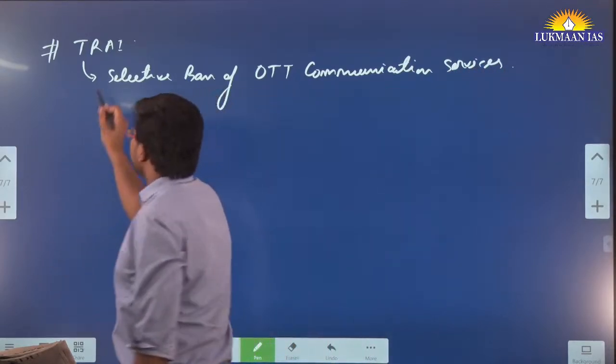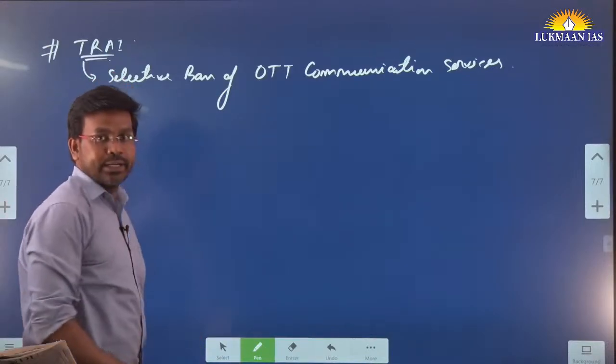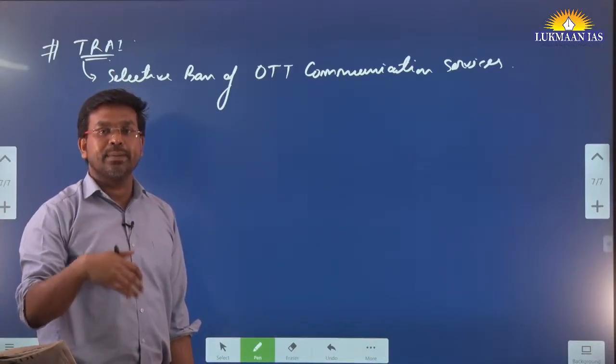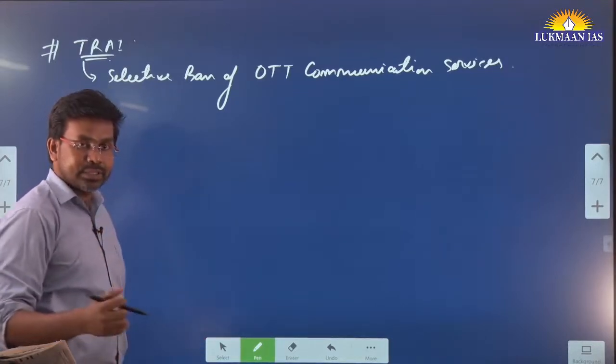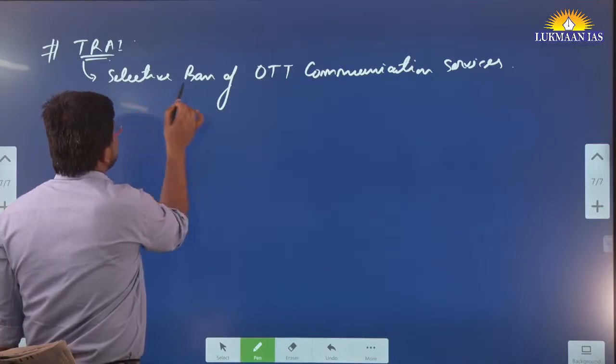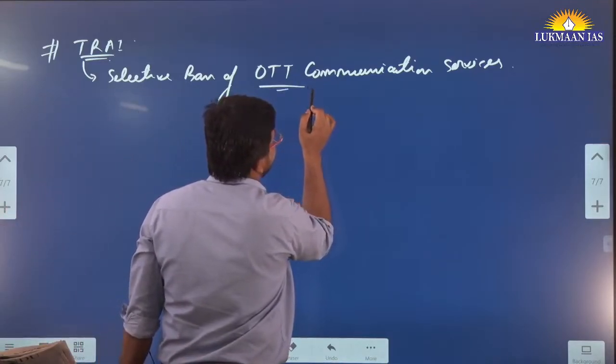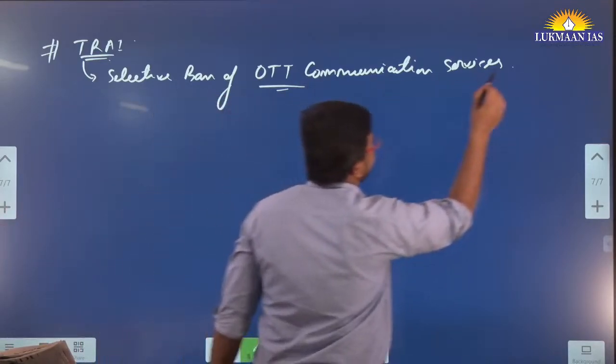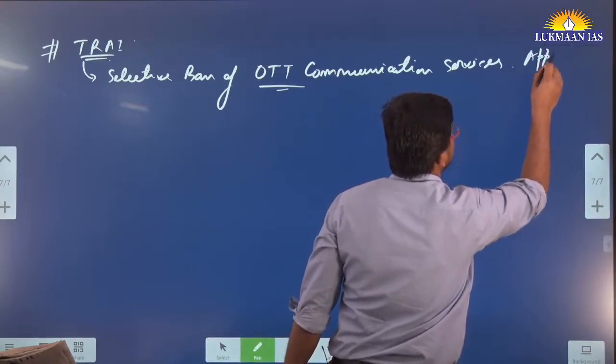It has been floated by the Telecom Regulatory Authority of India. They have sought suggestions from the public on whether we can go for a selective ban of OTT apps.